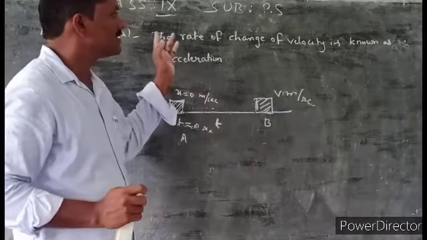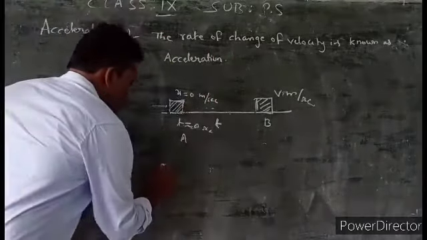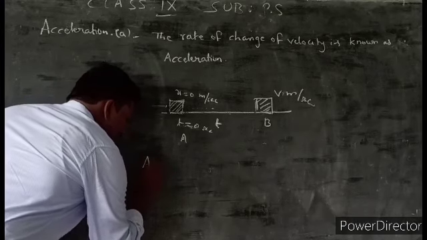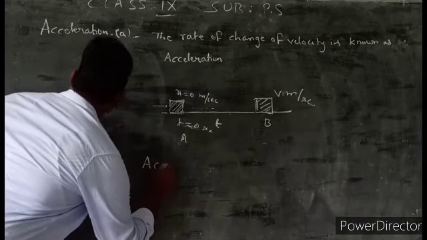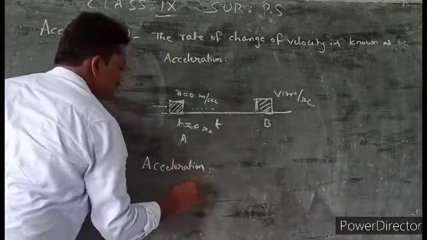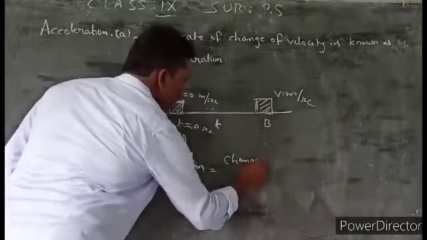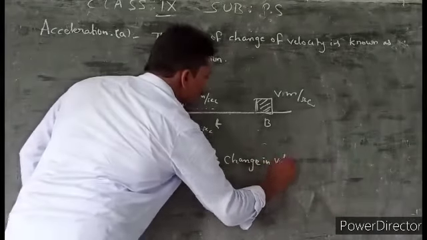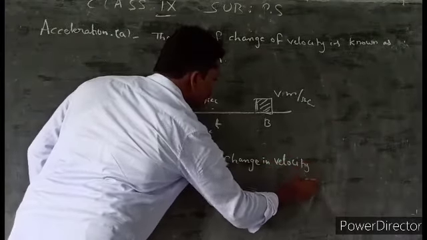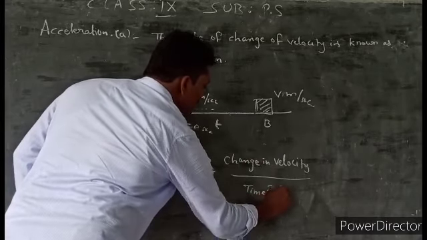So what is the definition of acceleration? The rate of change of velocity. Acceleration is change in velocity by time interval.